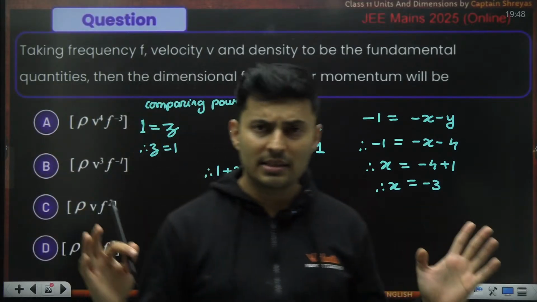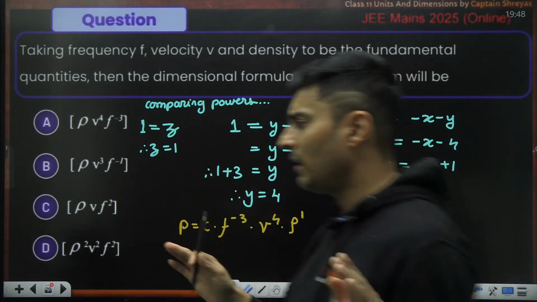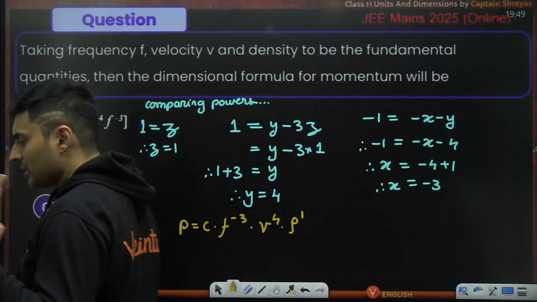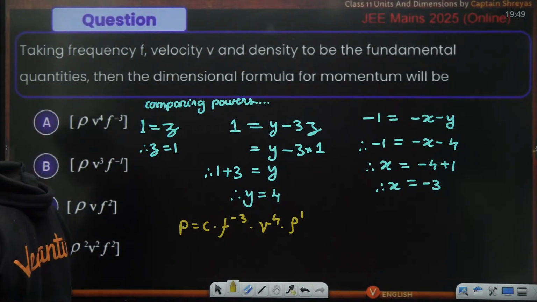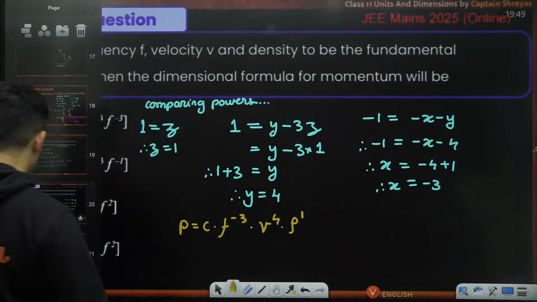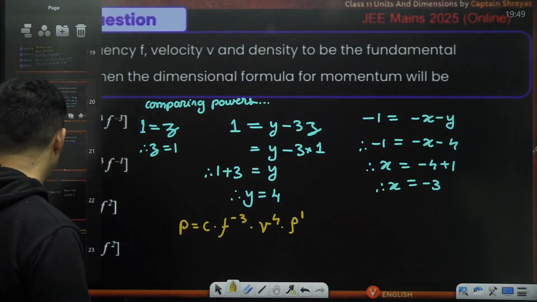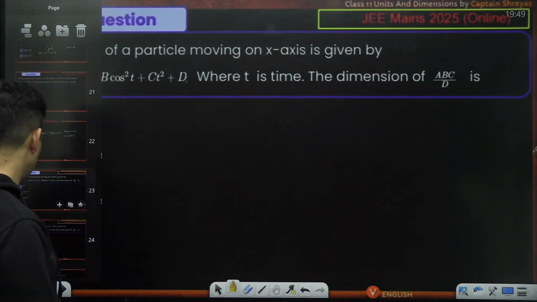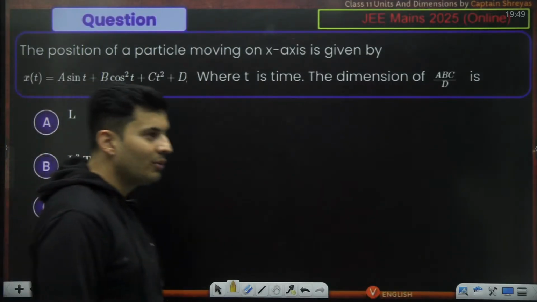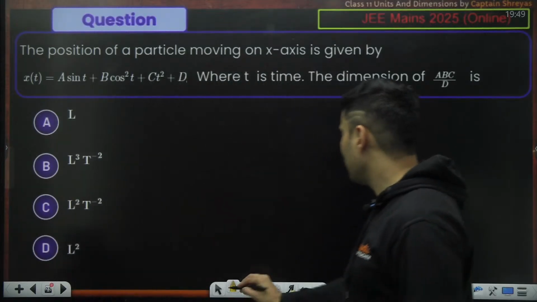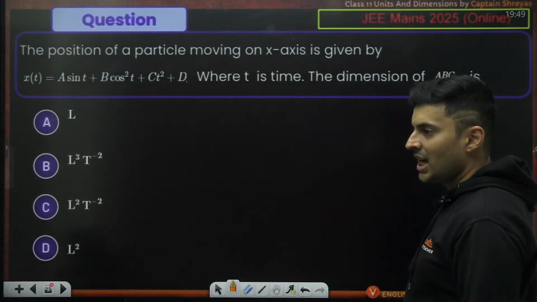Got it? How to solve these kind of questions? You will never ever find difficulty after this. Everyone with me? Oh, Tarun, you already have a test on this chapter. Wonderful. Can you guys solve this particular JEE mains question as homework?